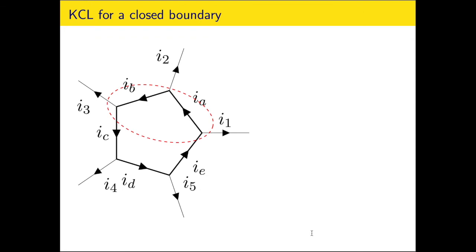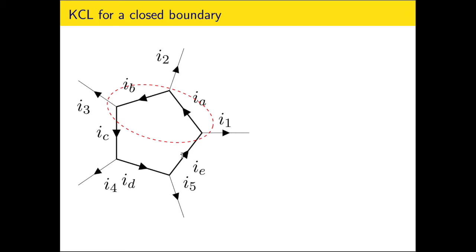Now this is applicable to a closed boundary as well. This is the section of a circuit which has been taken. A closed boundary is taken with a red dotted marking. KCL holds true for this junction, for this junction, and for this junction as well. However, KCL also holds true for this closed boundary.